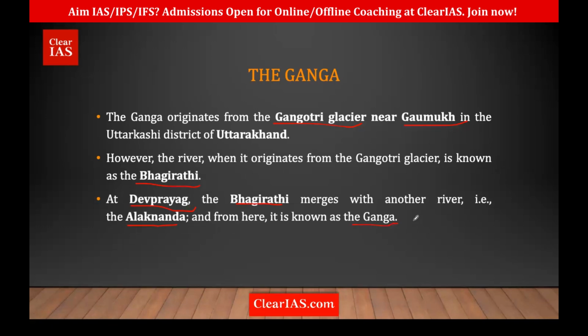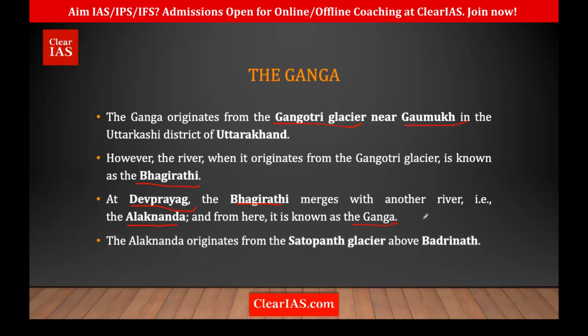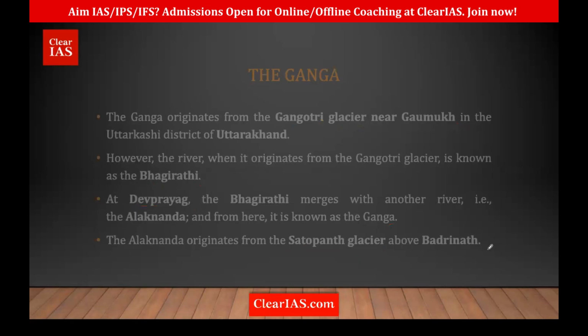So Bhagirathi and Alaknanda together become the Ganga. At Dev Prayag, Bhagirathi and Alaknanda come together, and it gives birth to the Ganga. And Alaknanda originates from the Satopanth Glacier above Badrinath. You would all have heard of this place Badrinath, right? This is a glacier named Satopanth Glacier at Badrinath. That is where the Alaknanda originates. Clear? So that is the origin of Ganga.